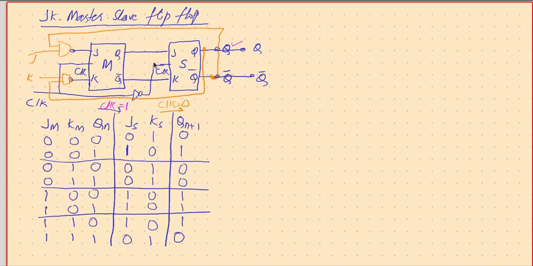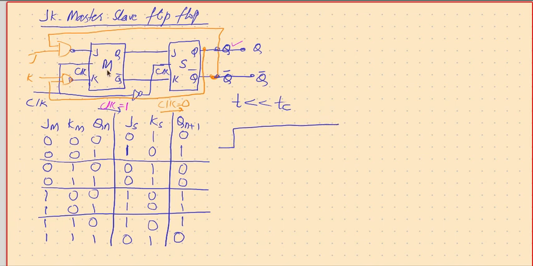And the advantage of this is, when JK is 00, the output is the same as the previous state. When it is 01, the output is going to be 0, reset operation; 10 is set operation; 11 it toggles. Now, irrespective of what time it requires to change the state and how long the clock period is, it doesn't matter, because this happens only when the clock is high.